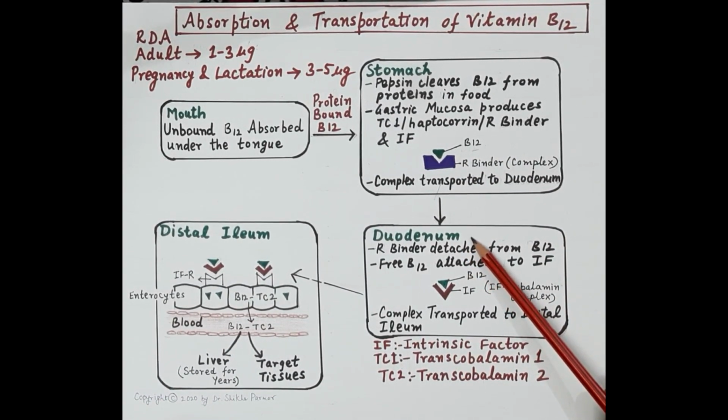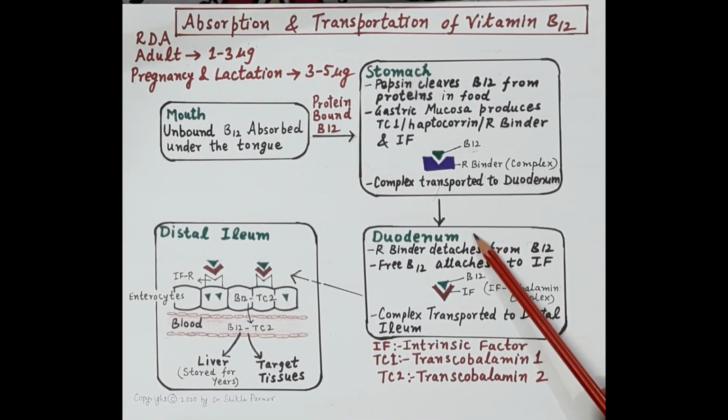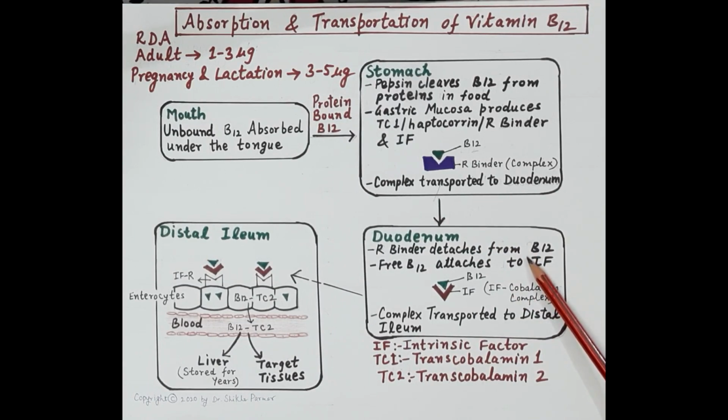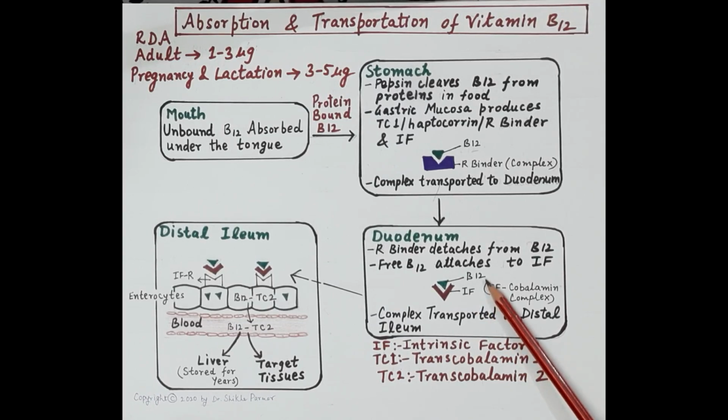So, in the duodenum, pancreatic protease, again an enzyme, breaks the complex of vitamin B12 and R binder, so that there is detachment of B12 from the R binder, and there is release of vitamin B12. Now, this vitamin B12 in the duodenum attaches itself to the intrinsic factor. So, now there is formation of a complex between vitamin B12 and intrinsic factor. Now, this complex of intrinsic factor and cobalamin is transported to the distal ileum.